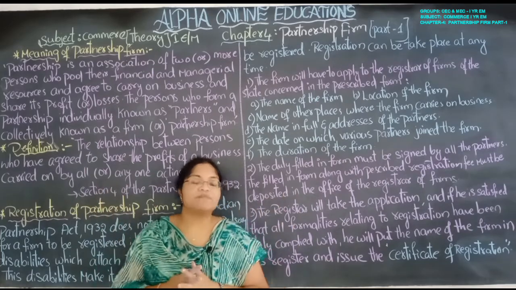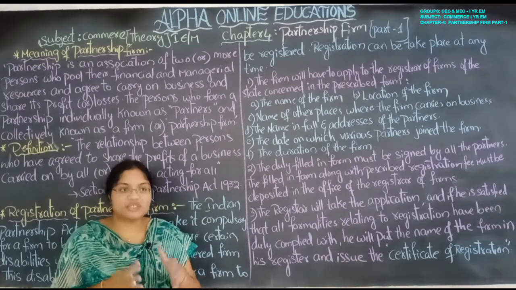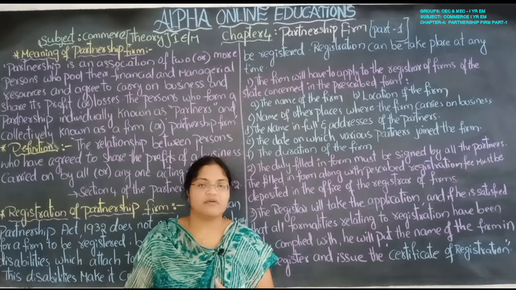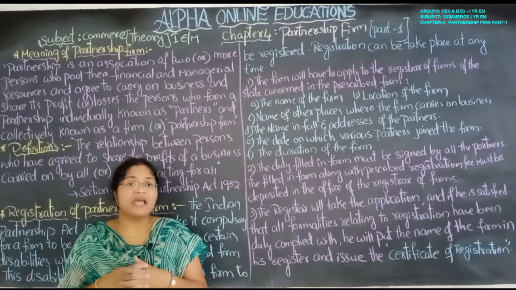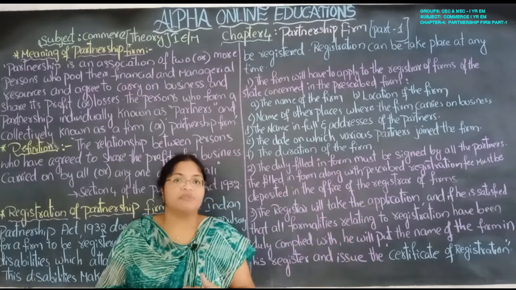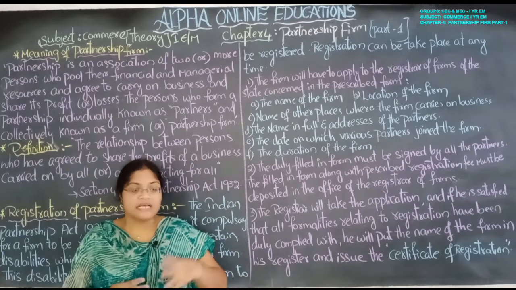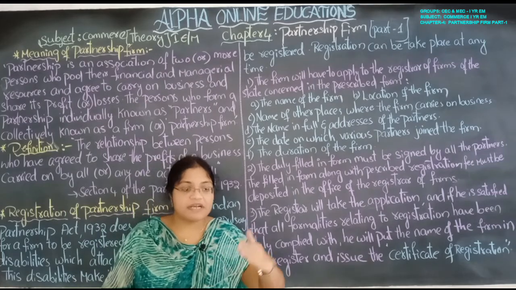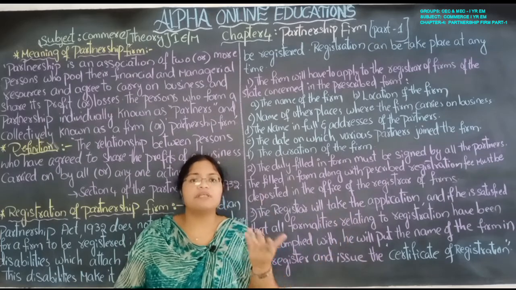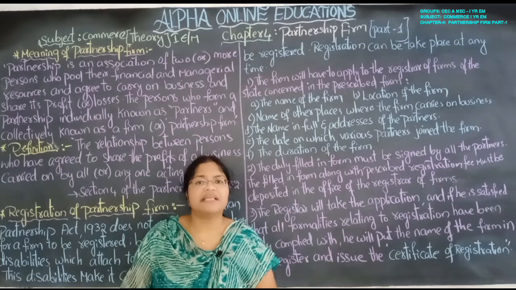So what is the partnership? Basically partnership means when two or more persons join together with a common aim. When they join together with a common aim, and they exist up to that common aim they achieve, that is simply known as partnership form or partnership business. Sometimes the partnership business may continue for a long period of time. Sometimes it will complete or dissolve. Dissolved means what? End. It will end after achieving that particular aim.